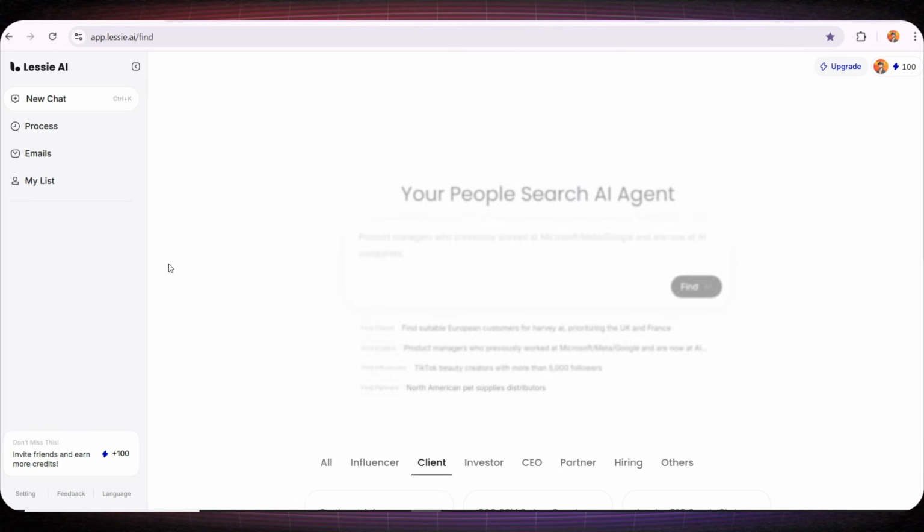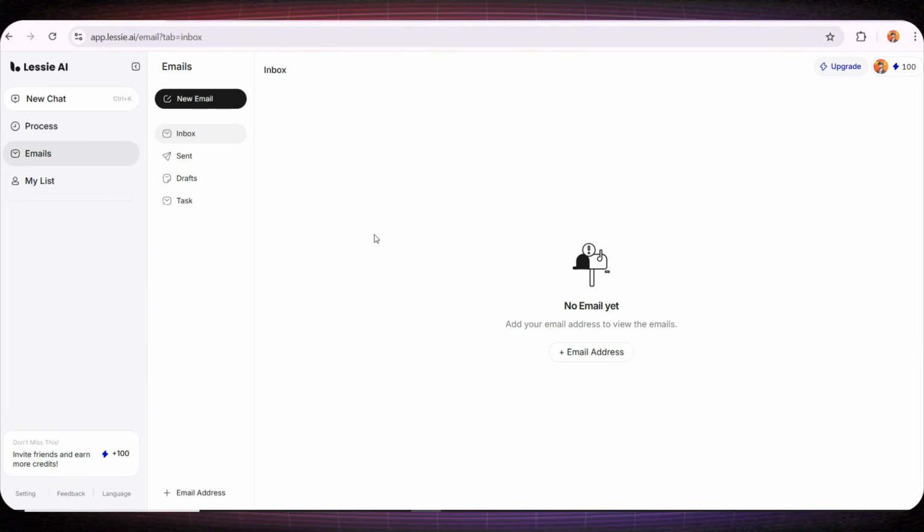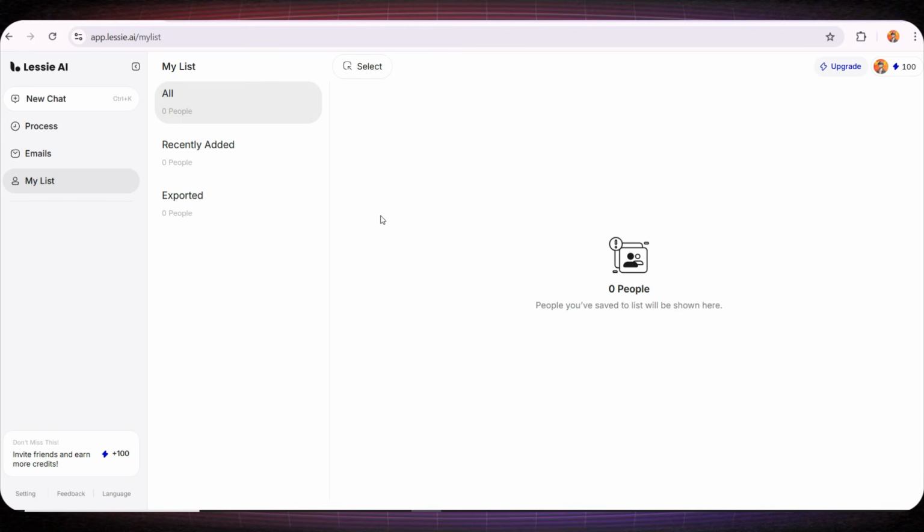Second tab, which is called Process, here you will find all the campaigns you previously searched for. This helps you organize your work and easily return to any search you've done before. If we go to the third tab, Emails, this is where things get even more powerful. From here, you can send very professional emails to potential clients quickly and easily, and you'll also find all the email addresses you've collected during your journey using the platform. Finally, if we move to the last tab, My List, here you will find all the people you saved earlier, so you can use them later in future campaigns. This organization makes the entire workflow much smoother and more efficient.